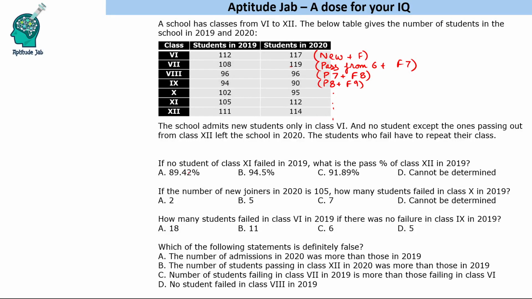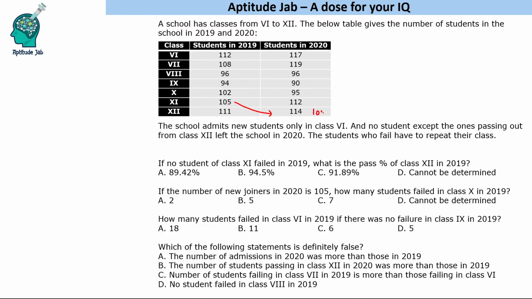The first question says, if no student of class 11 failed in 2019, what is the pass percentage of class 12 in 2019? If no student failed in class 11th, all 105 should pass to this class.